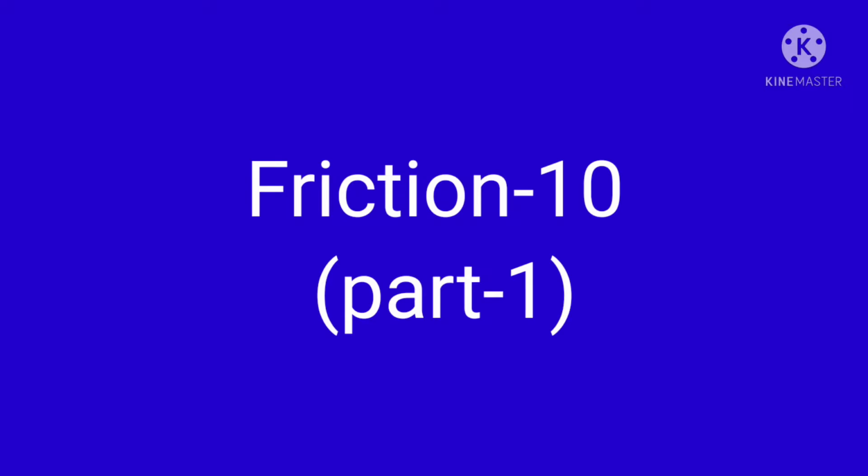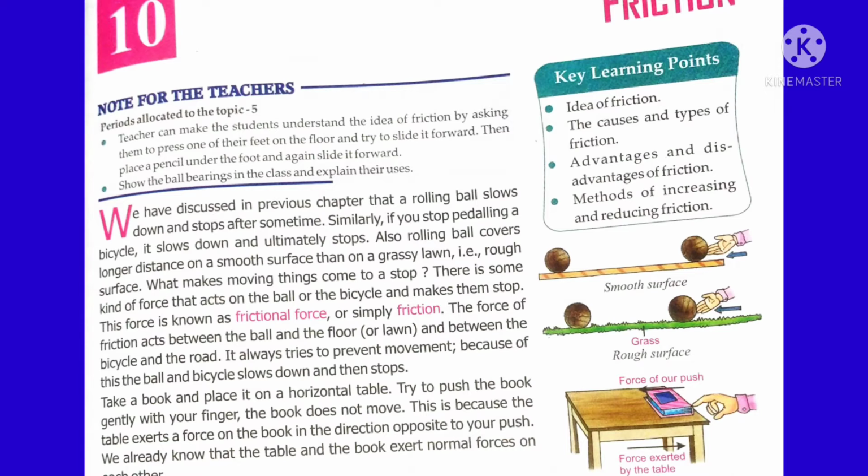Today we are going to have a small discussion on frictional force. Children, in the previous session we discussed the types of contact and non-contact force. This frictional force is a type of contact force. It plays a major role when two body surfaces are in contact with each other. Frictional force acts just opposite to the direction of motion. It helps a body to stop. It stops a moving object. Here I will state one example.